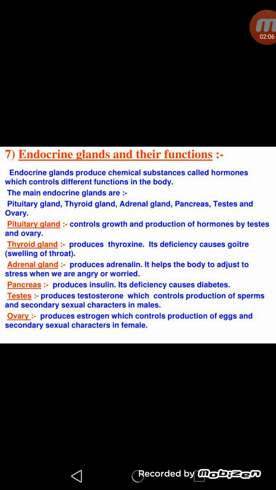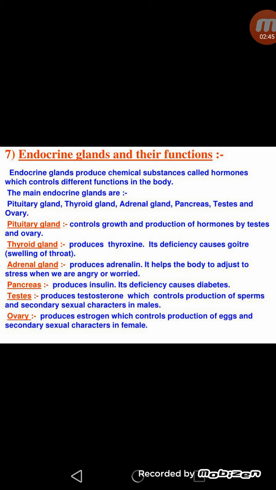Next important topic of the chapter is endocrine glands and their functions. In our body there are two types of glands, exocrine glands and endocrine glands. Exocrine glands are those glands which have a duct, and endocrine glands are those glands which do not have any duct. It means ductless glands in our body are called endocrine glands, and these endocrine glands release some chemical substances which are called hormones. So we can say hormones are the chemical substances which are released by these endocrine glands.